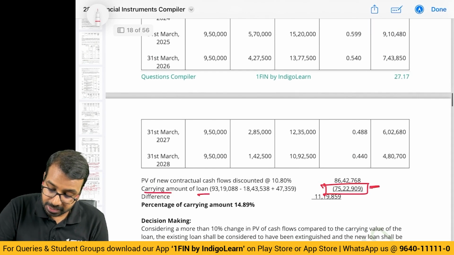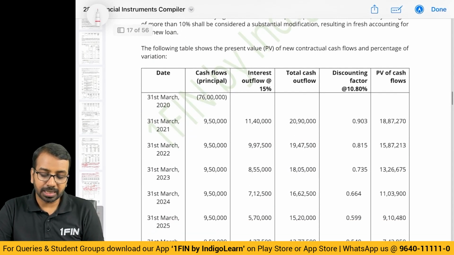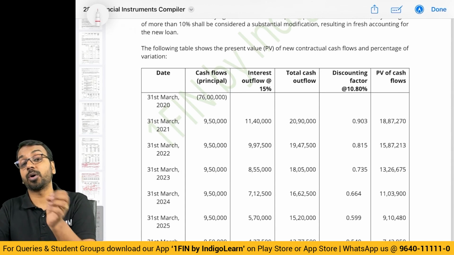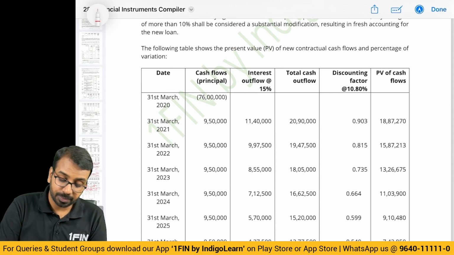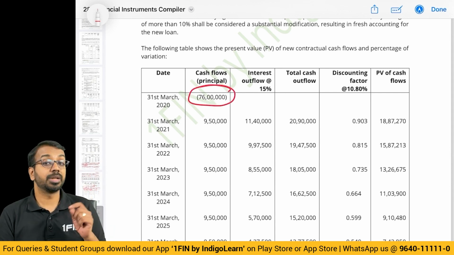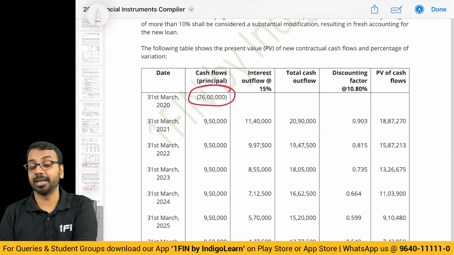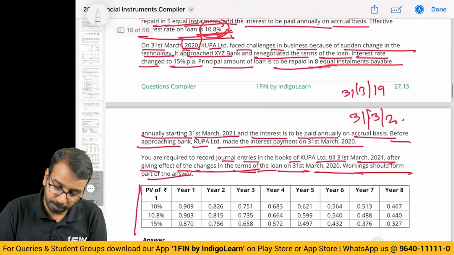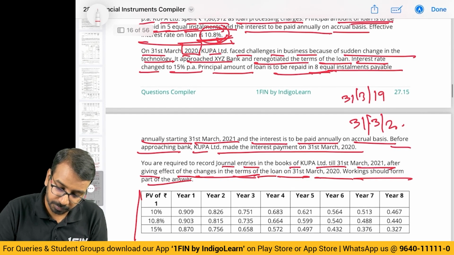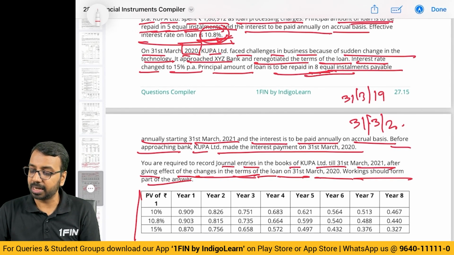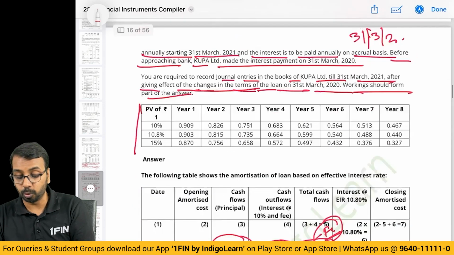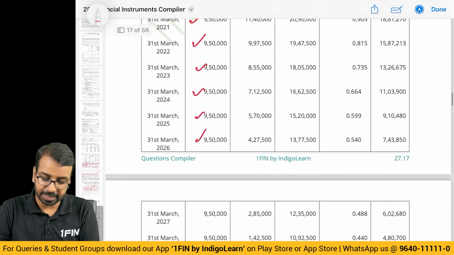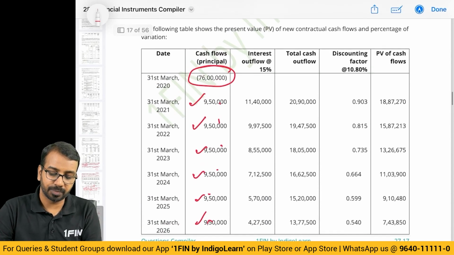Now, with this carrying amount of loan, we have to see what is the new cash flow, and based on the new cash flow, what is the present value? Now, sir, what is the new cash flow? See, principal of 76 lakhs is outstanding. This we have to pay over how many installments? They have said you have to pay over 8 installments. So 76 lakhs of loan that is outstanding divided by 8, every year my cash flow is 9,50,000. 1, 2, 3, 4, 5, 6, 7, 8. That is my cash flow.